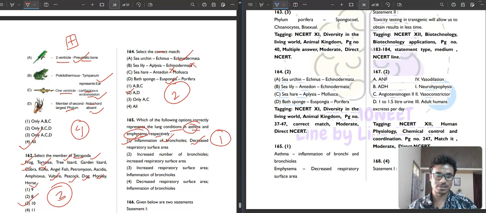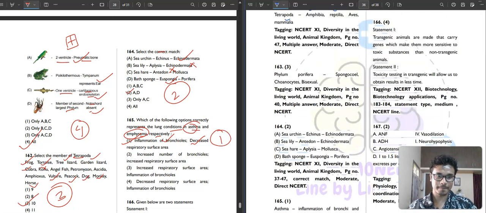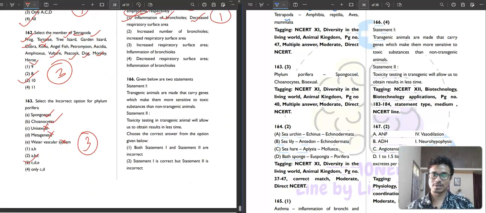Then question number 166. What it is saying, given below are two statements. Statement first, transgenic animals are made that carry genes which make them more sensitive to toxic substances than non-transgenic animals. Is it correct? This is correct. Those don't have any natural immunity, you can say.